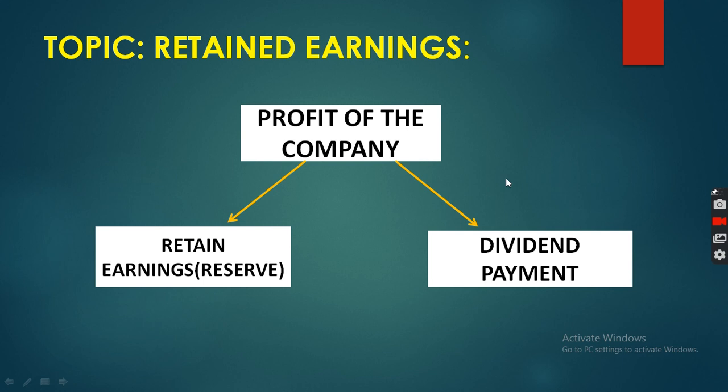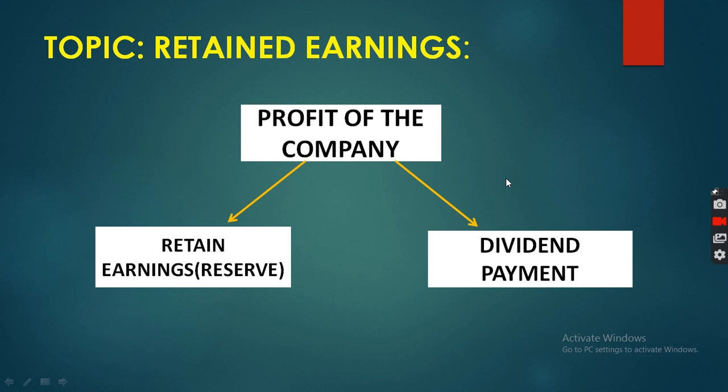For example, if the company selects retained earning, it means the company has to sacrifice the next best option, that is dividend payment. So it is opportunity cost. Clear? The next best alternative you have to forgo or sacrifice. If the company selects retained earning, it has to forgo or sacrifice the next best alternative, that is dividend payment.